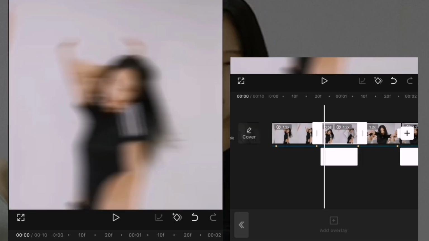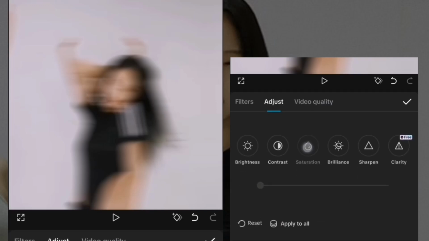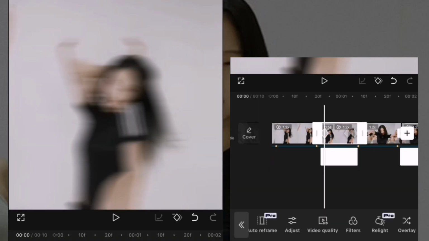Come back to your first reversed clip. Go to adjust and make the saturation -22. Do this to all the reversed clips.